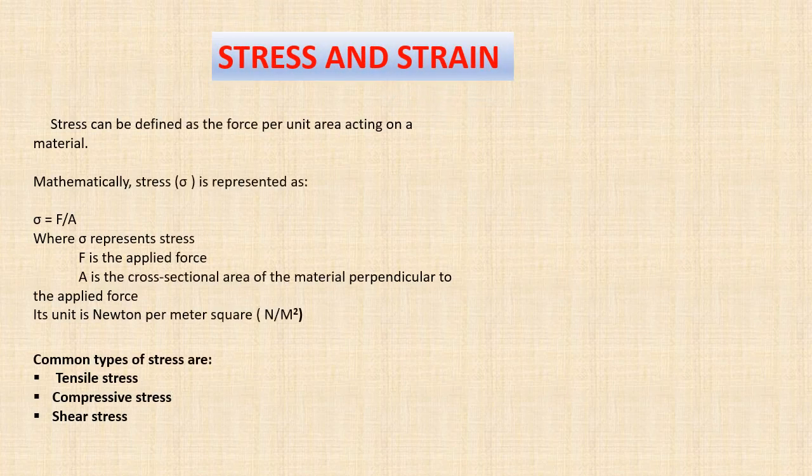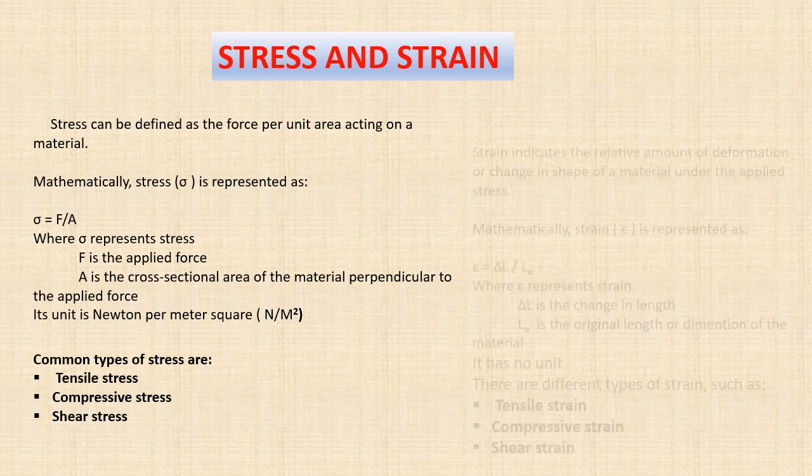Then the next thing we'll be looking at is what we call stress and strain. Stress can be defined as the force per unit area acting on a material. That is the symbol there, that we have force over area. Then we talk about the common types of stress: the tensile stress, that is when the material is being expanded in elongation. Then compressive stress is when the material is being compressed. Then shear stress is when two forces perpendicular to the material act on it, and they are opposite to each other.